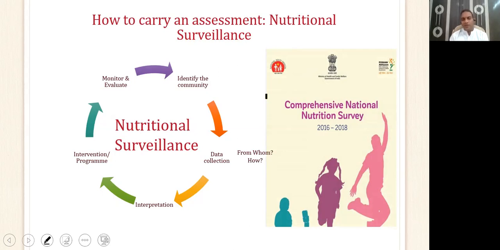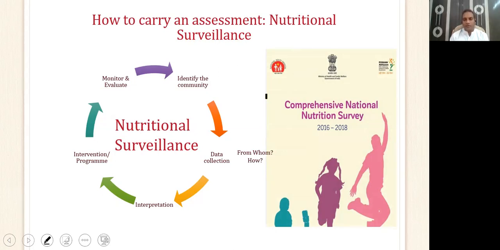What do you mean by a representative sample? It simply means that all the major age groups, both the sexes, and all the subgroups existing in the population, for example caste and religions, are all represented in the sample. For our results to be valid, the sample has to be representative. So that's the second step. The third step is about data collection. How are you going to collect the data?